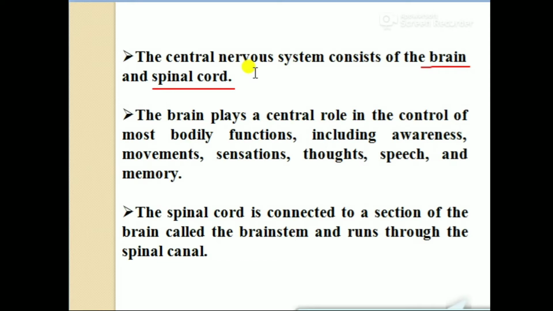We can say the brain and spinal cord get VIP treatment. The myelinated fibers are present in this portion. That means the central nervous system consists of brain and spinal cord.